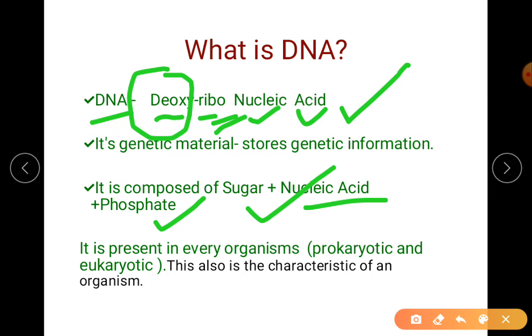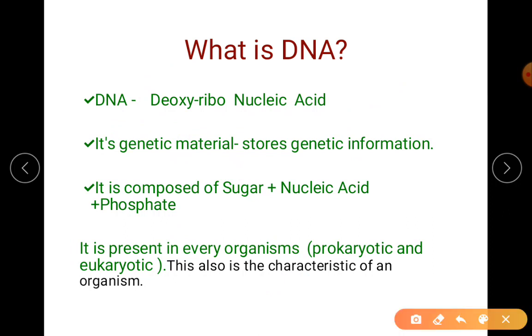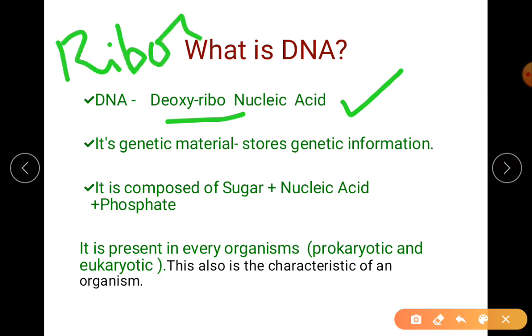It is present in every organism, both prokaryotic and eukaryotic, so it behaves like a characteristic. As I said before, it contains genetic material, that is, it stores the genetic information. This is your 1 mark question: to expand DNA, please do not make a mistake, write it properly. The sugar is ribose, but when we name it, we say deoxyribonucleic acid.